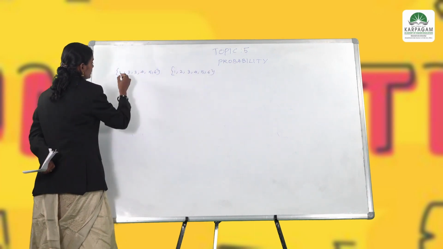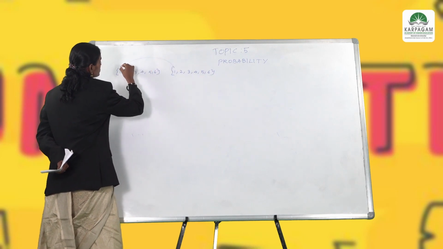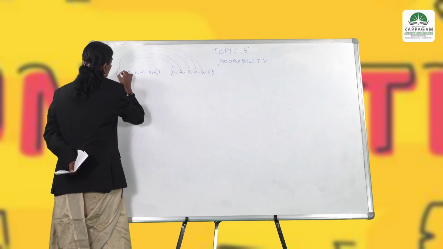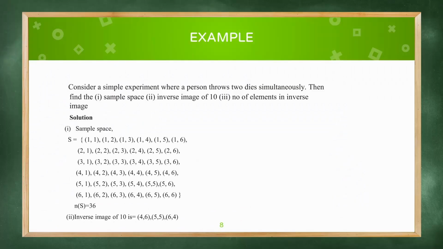So our sample space is defined by mapping 1 to all the elements: 1,1, 1,2, 1,3, 1,4, 1,5, 1,6. Similarly for number 2: 2,1, 2,2, 2,3, 2,4, 2,5, 2,6. For 3: 3,1, 3,2, 3,3, 3,4, 3,5, 3,6.